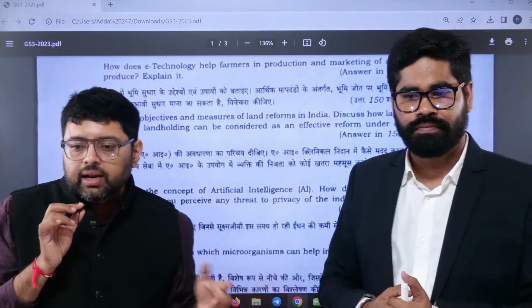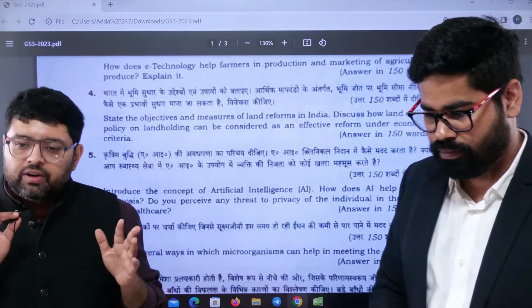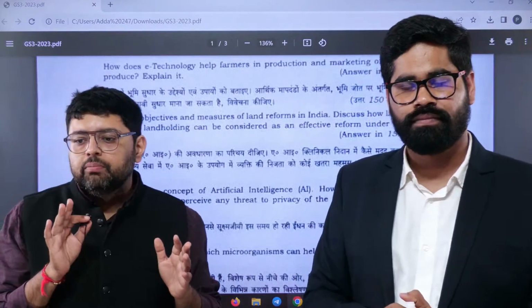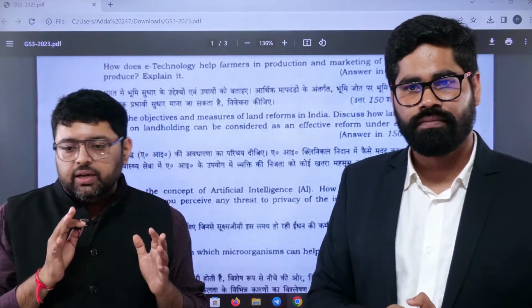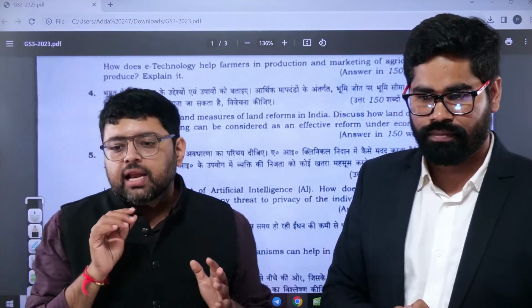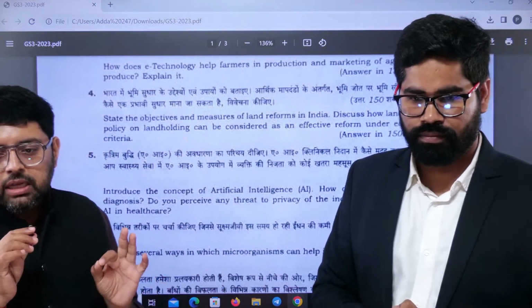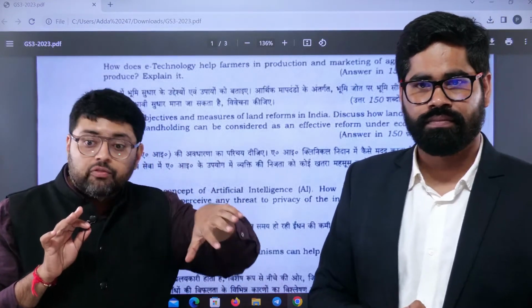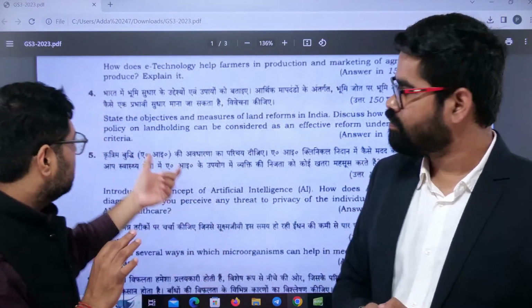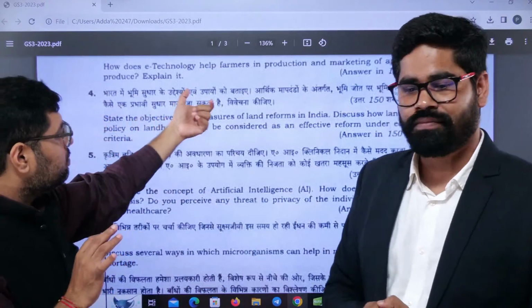So ultimately, you know that right now we are facing the problem of land fragmentation. So it is very necessary that we go for land consolidation. That is why the Government of India is also emphasizing digitalization of lands. Because that is the first step, when you have proper data, only then you can think of land consolidation. So you have to talk about objectives and measures of land reform.